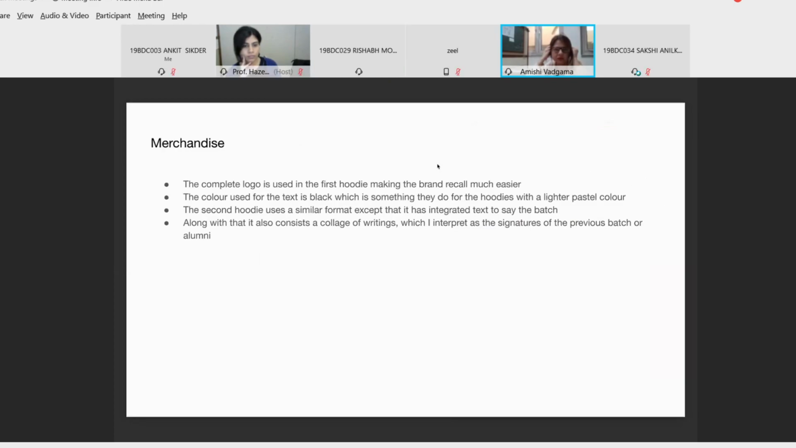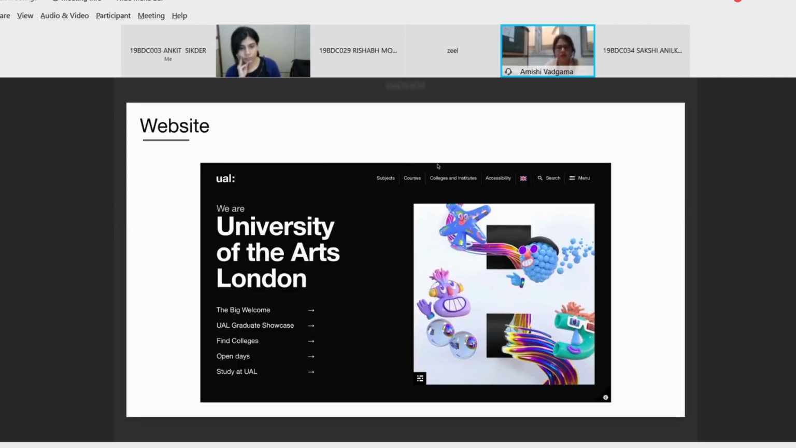Yeah. So this is regarding the hoodies that I had shown before, where the color and the text were used in such a manner. And next one, Sakshi. Yeah, now over to Astha.